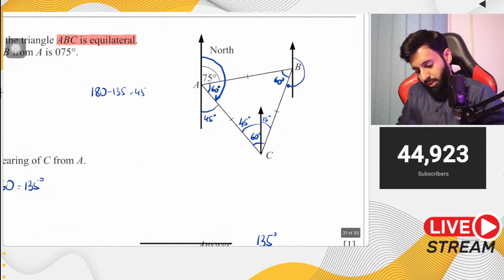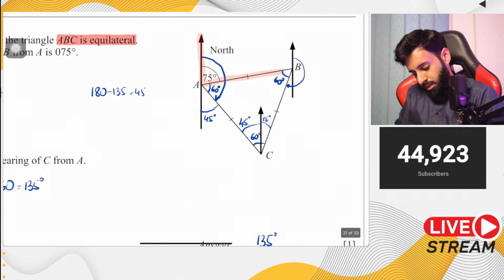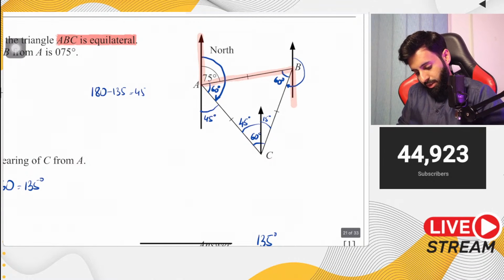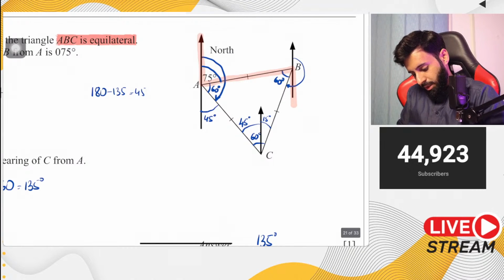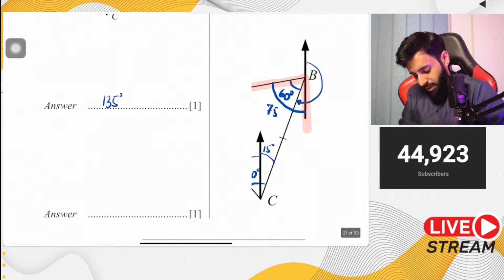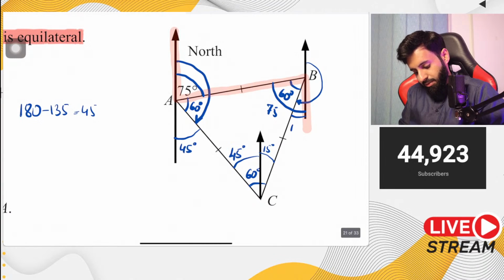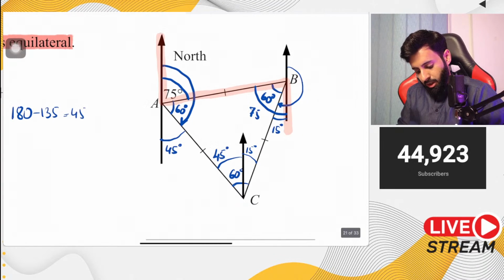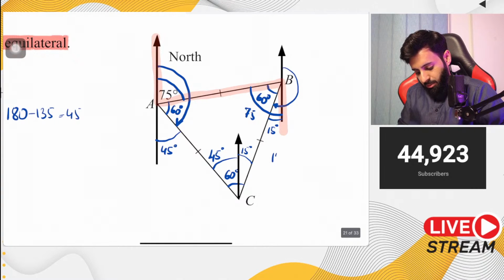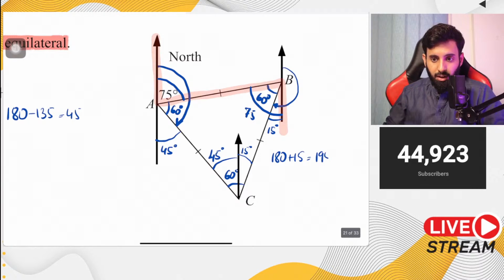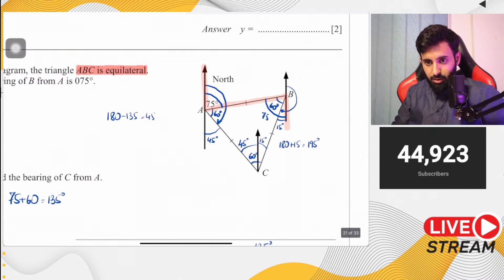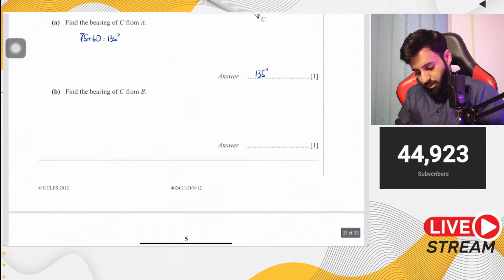By the way, I also realized that there's something else that you could have done. You can use alternating angles. So if this is 75, then this angle will also be 75, and if this angle is 75, that means the angle that you have inside over here is 15 degrees. This is much easier actually. Now what you have to do is 180 plus 15, which is equal to 195 degrees. So there you go. 195 degrees is your answer.